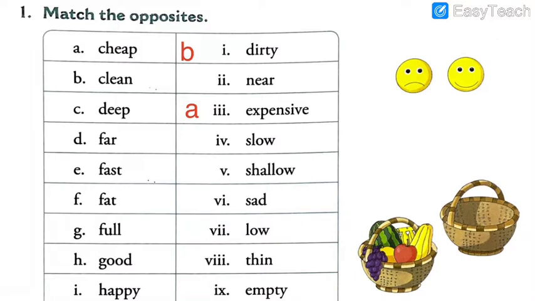So what is the opposite of that? The opposite of deep is shallow. Yes, if you say that the well in my farm is very deep, but if it is not deep, if it is only of 2 or 3 feet, you say it is shallow. Again, the swimming pool can be very deep. It can be at the height of 10 or 15 feet down. But if the swimming pool is only at the height of 3 or 4 feet, then we say, oh, it is shallow. Let me show you one picture and the example.